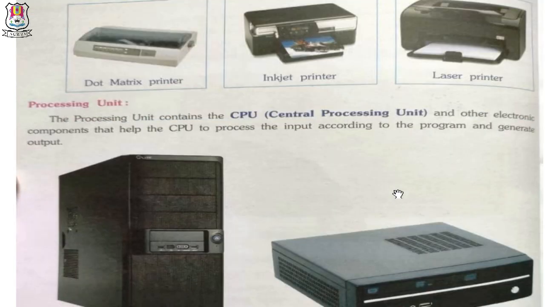Processing unit. The processing unit contains the CPU, central processing unit, and other electronic components that help the CPU to process the input according to the program and generate output.